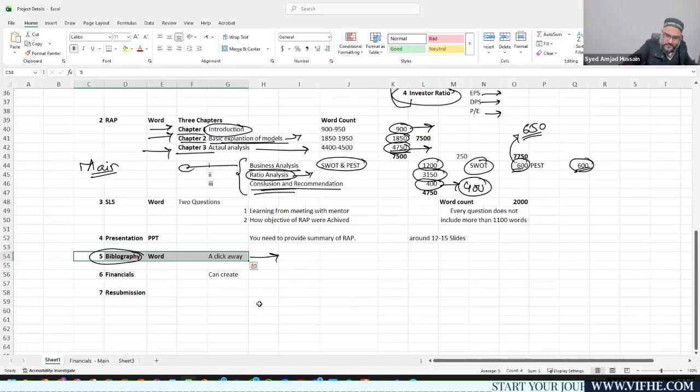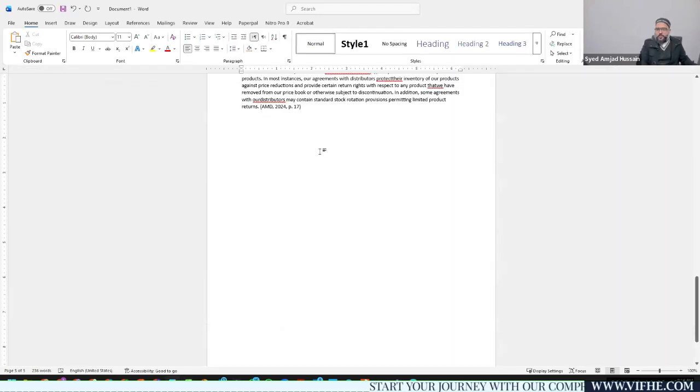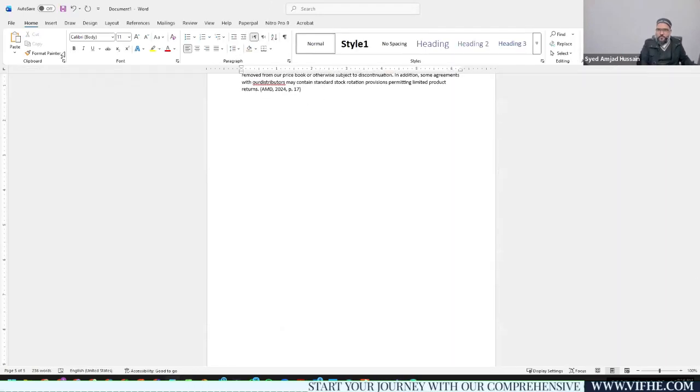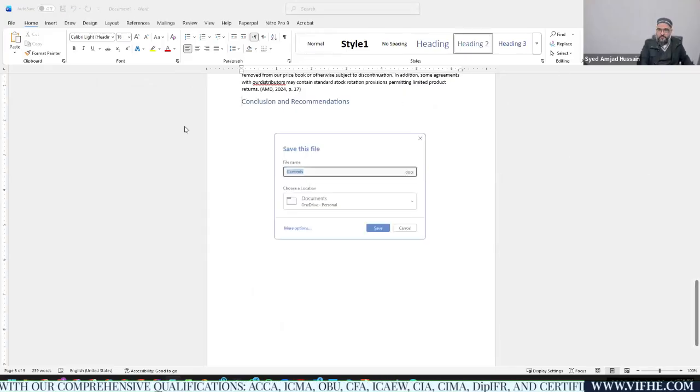Right now we are on a sheet where we can easily gauge it. Once you are done with your thesis, go to the end of the topics, for example conclusion and recommendations, and you have saved it.